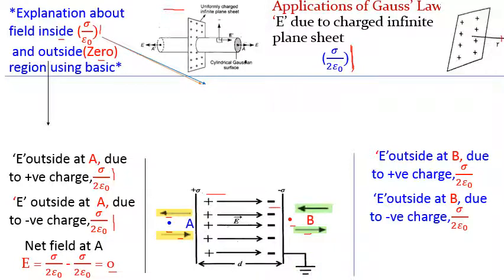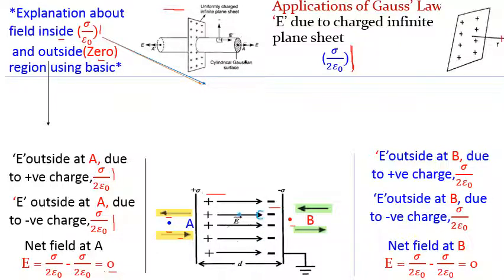Again see here, both these directions are opposite to one another. So what is the resultant or net field? Again the net field is 0. I think it is clear why in the outside region the electric intensity is 0.